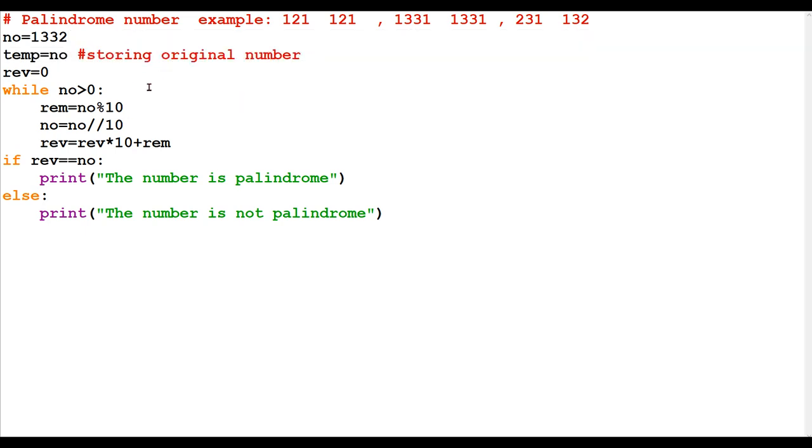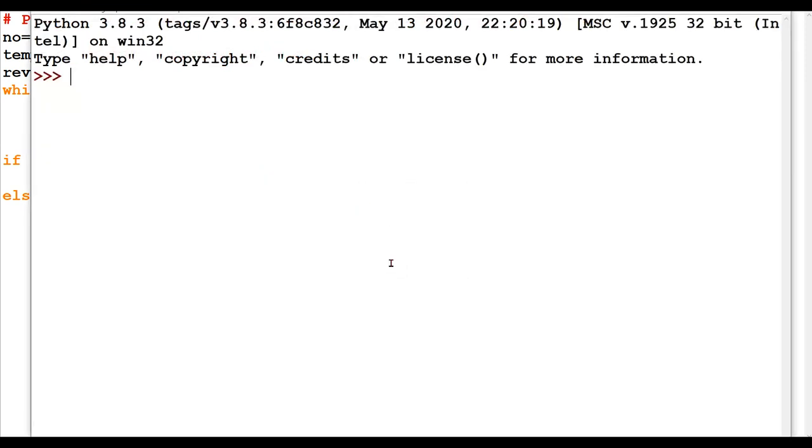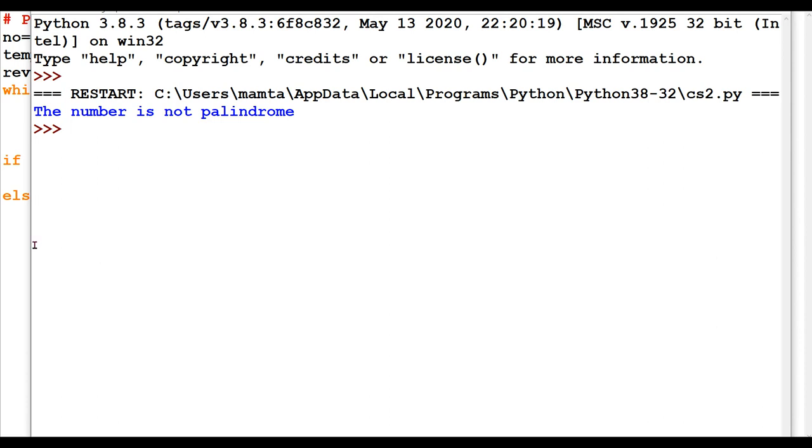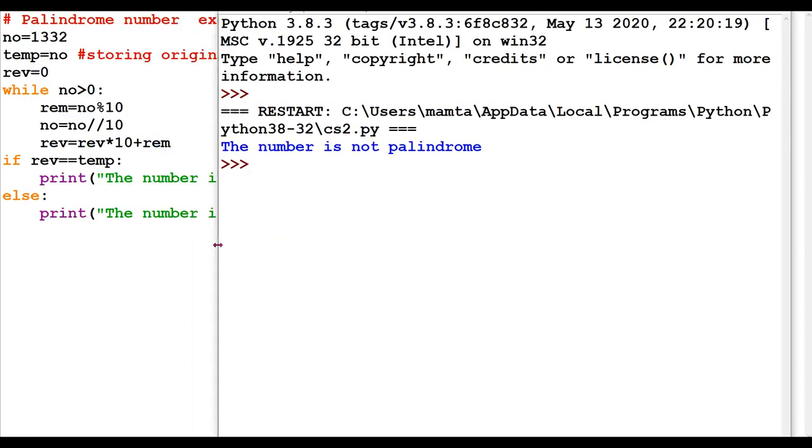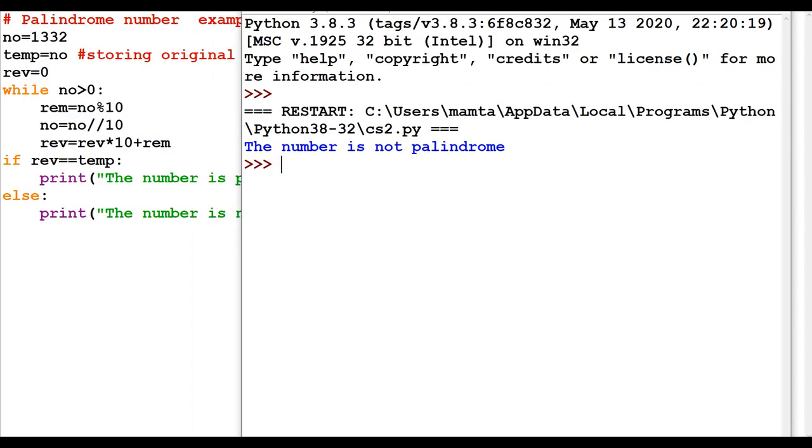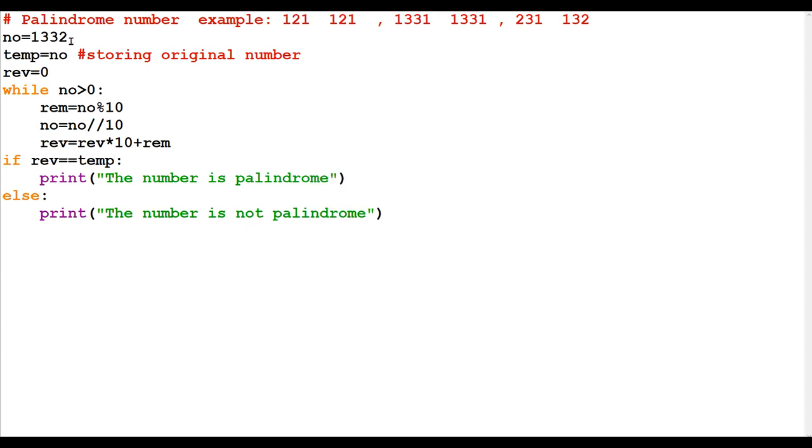I have given a comment line here so that you can understand. This is the use of a comment line: documentation. So the original number is stored in temp. Now I'll not be comparing with NO, I'll be comparing with temp. So it should come now: the number is not palindrome, because the number is 1332. So exactly, it is coming not palindrome.